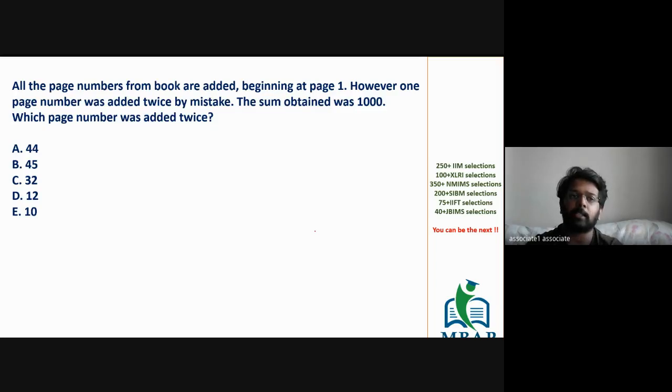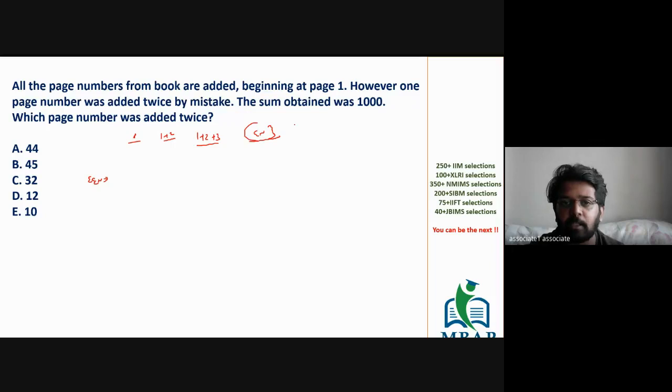Let's see. The question says all the page numbers of a book have been added. So let's say if the book has one page, the only number that you will add is 1. If the book has 2 pages, the number which you will add is 1 plus 2, 3. If the book has 3 pages, you will add the first 3 numbers. Like this, you're adding the first n pages of the book. So either you can consider it as a sigma n series, or you can consider it as a sigma of sigma n series, where the sigma n number will become the term value of sigma n.